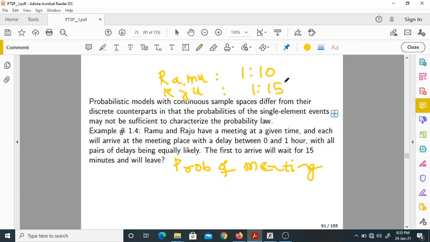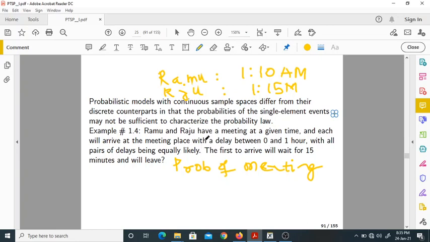If you take all these values, they come under the continuous model. A delay between 0 and 1 hour, I mean a delay of 1 hour, means it contains 60 minutes. So if you take all those things into consideration, it comes under the continuous model.